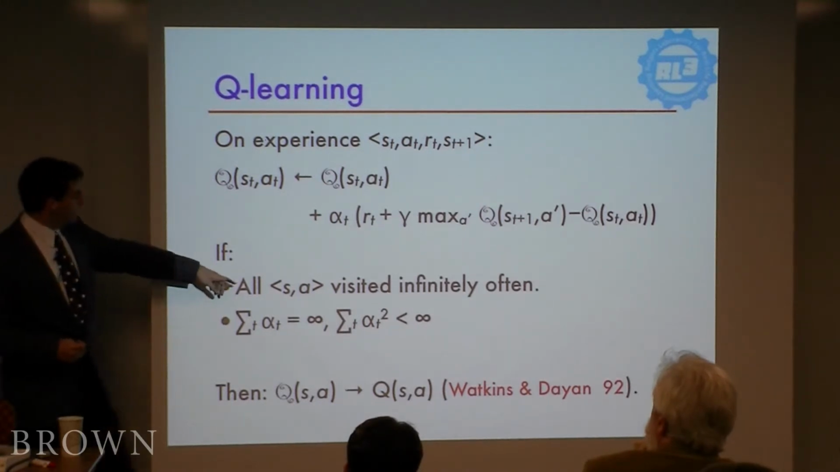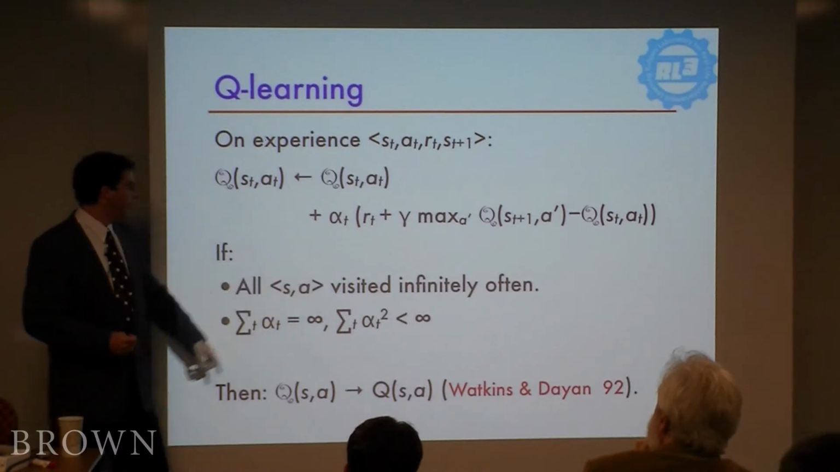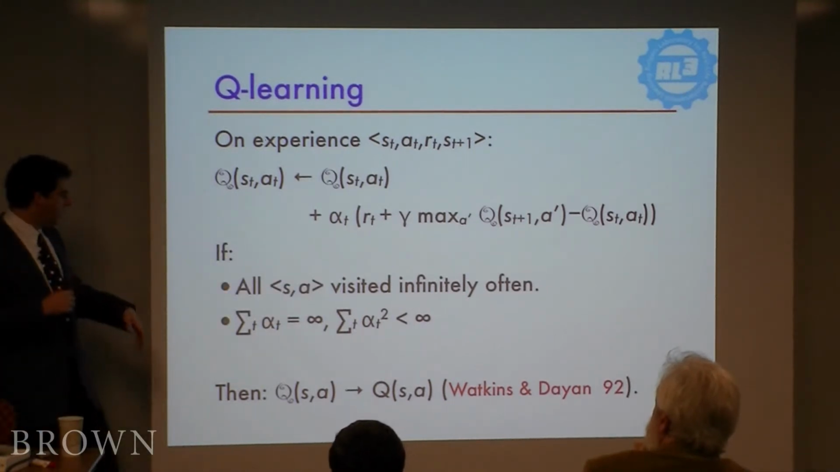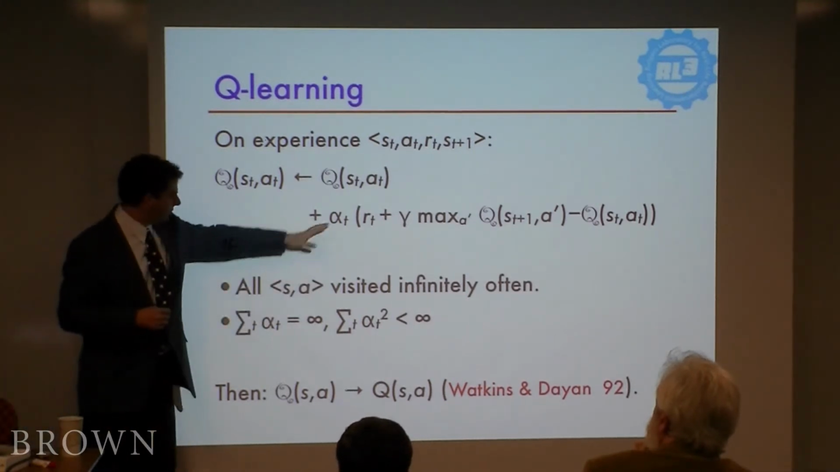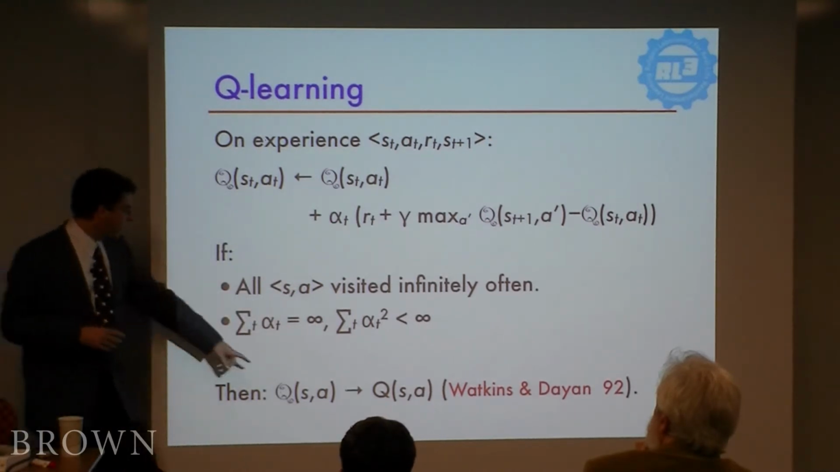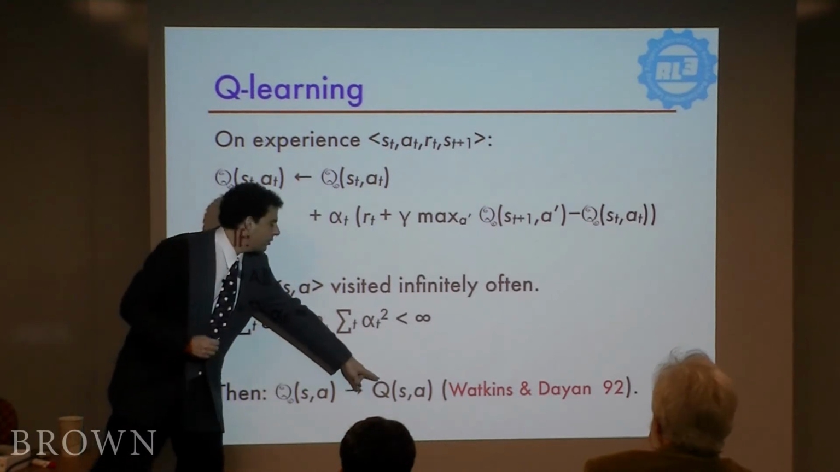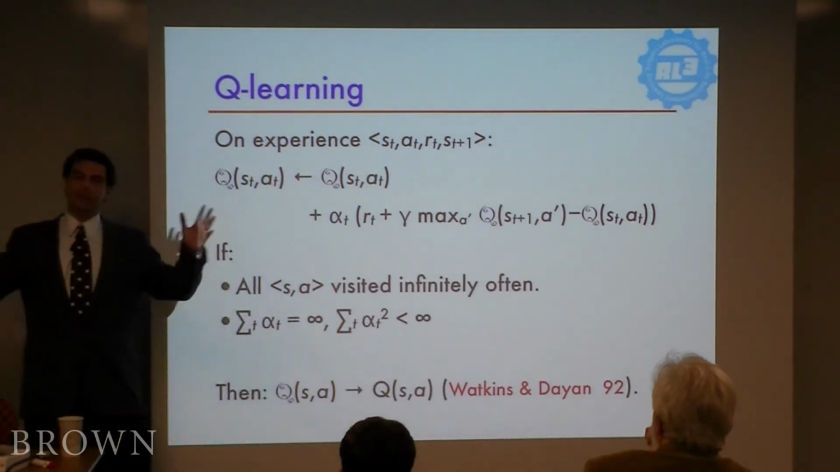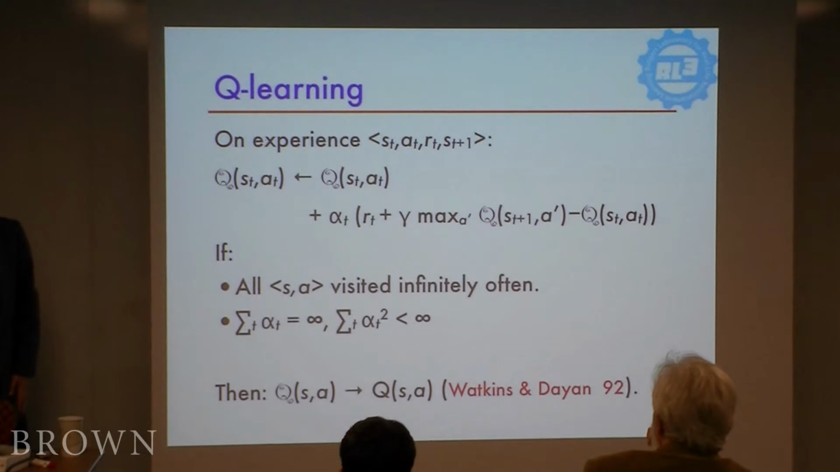So what we know, though, is if all state-action pairs are visited infinitely often, so if you actually explore enough of the environment, and the learning rate here decays at the appropriate rate, then the estimate of the Q value converges to the true Q values in the limit. Okay, so that gives you some warm and fuzzy feeling.